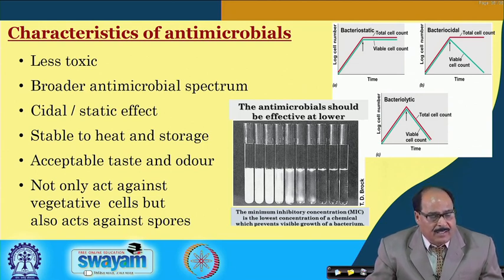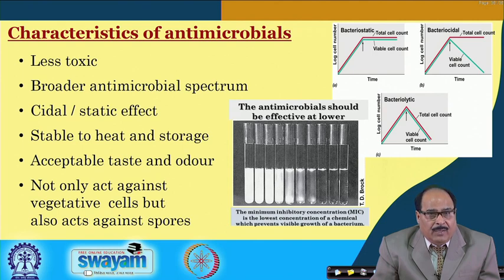It should have its antimicrobial activity over a broad spectrum, and the bactericidal as well as bacteriostatic effect of the chemical should be well established. It should be stable to heat and storage.